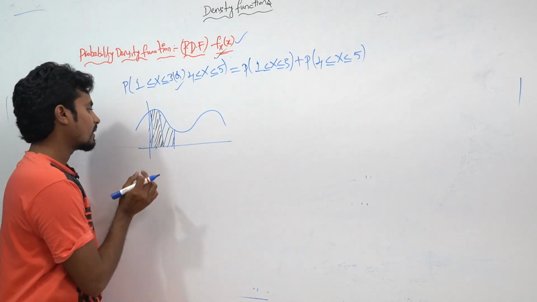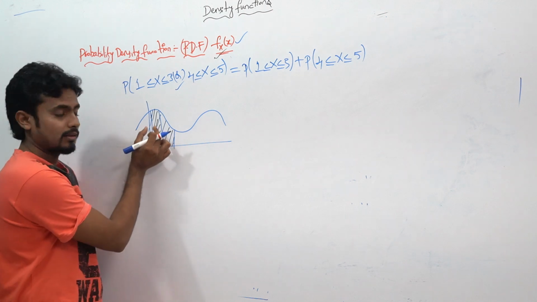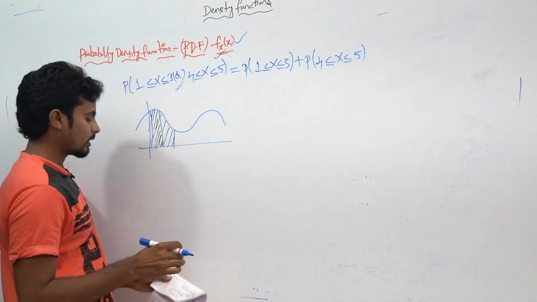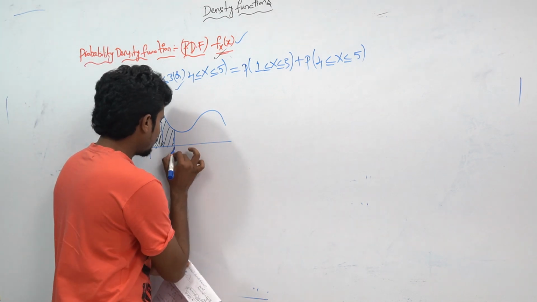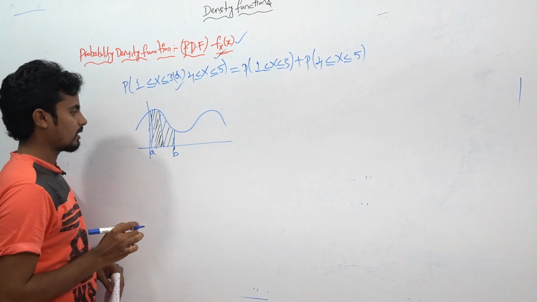This will be the total area. My point of interest is this point. I have to find out this area, right? You already know this will be the B and this will be the A.